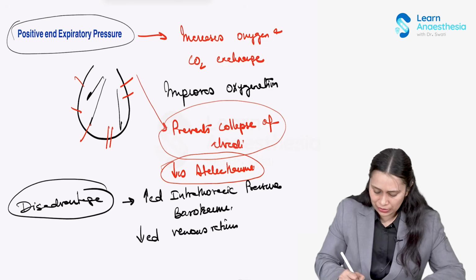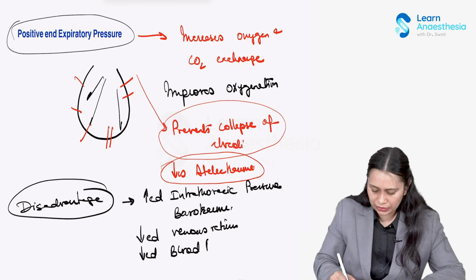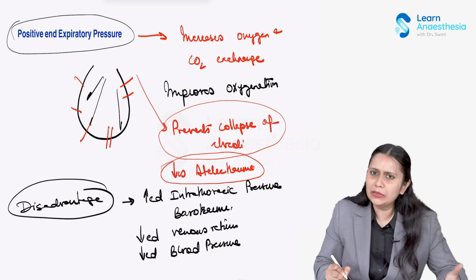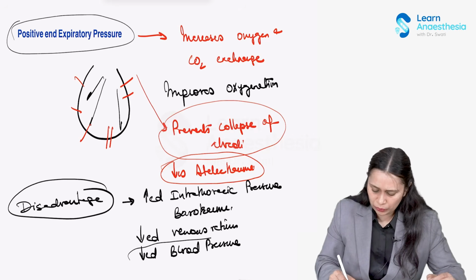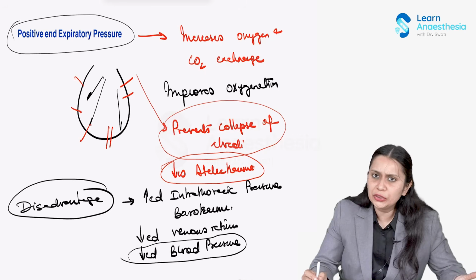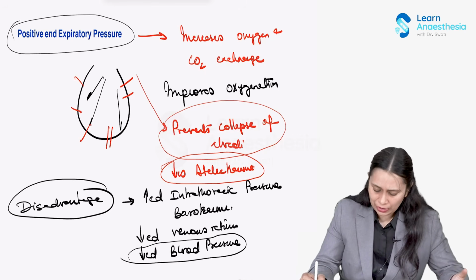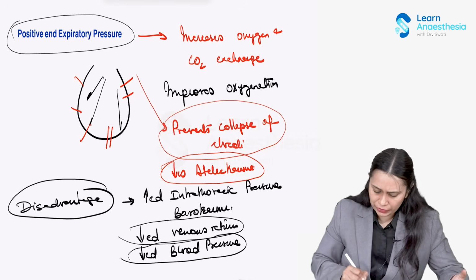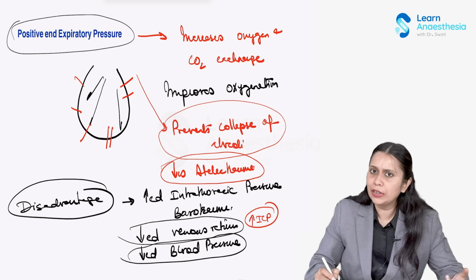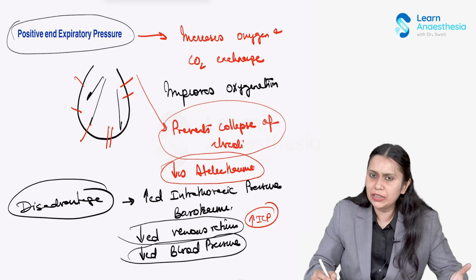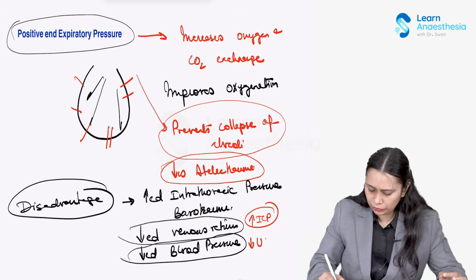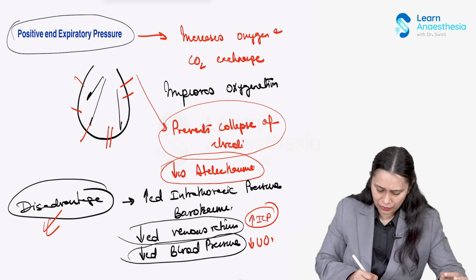The other problem is decreased blood pressure because of decreased venous return, and all the other problems because of decreased blood pressure, that is decreased urine output and other issues. Decreased venous return can also increase intracranial pressure because of inappropriate venous clearance of the CNS. Then decreased blood pressure can decrease urine output. So all these are disadvantages of PEEP.